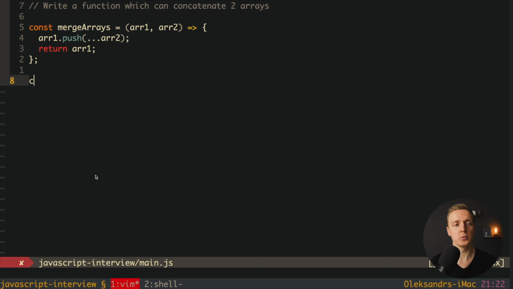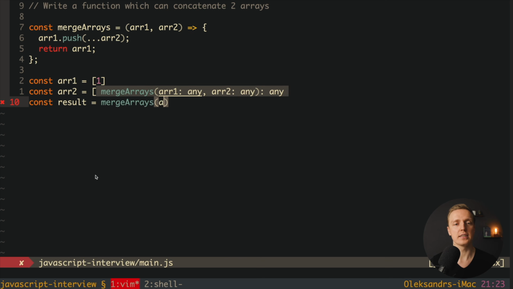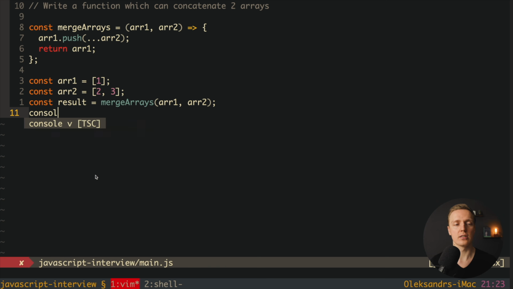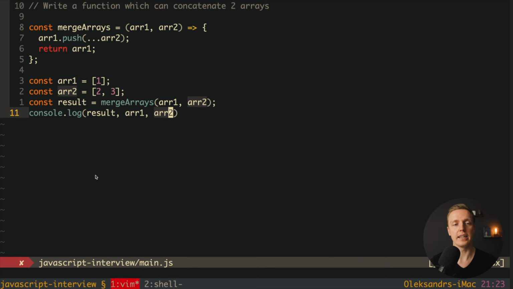Now to see the problem we must first create our result, and here inside result we need to use two arrays. Array 1, for example, will be just 1, and our array 2 will be, for example, 2 and 3. And now we want to call our merge arrays and pass inside first array 1 and secondly array 2. And let's check in console log what we are getting. So first of all result, then array 1 and array 2.